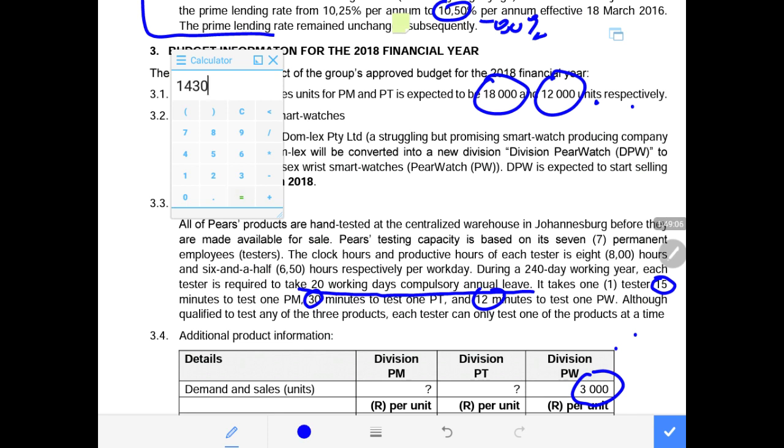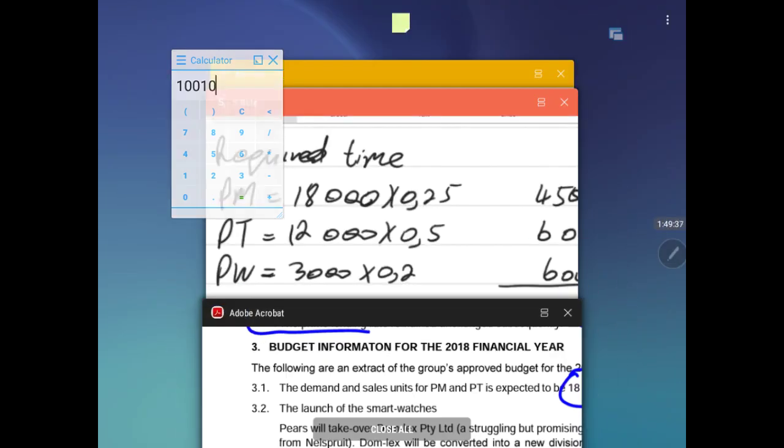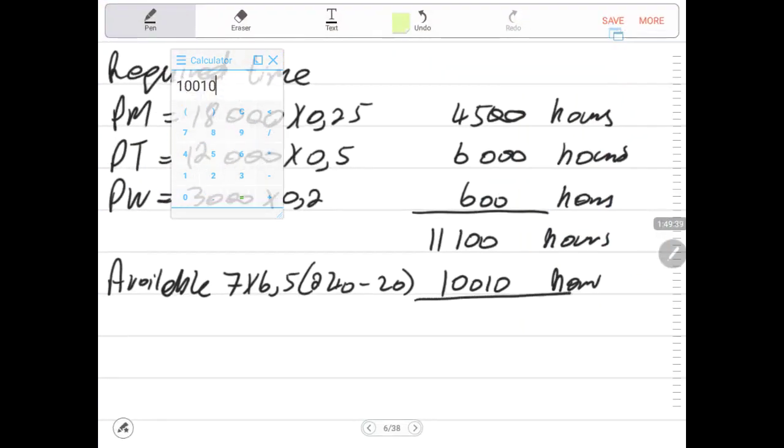Each employee works 1,430 hours for the whole 220 days. Then we multiply this by 7 employees. The figure is for the whole year, not 1 day for one employee. For all 7 of them, we get 10,010 hours.